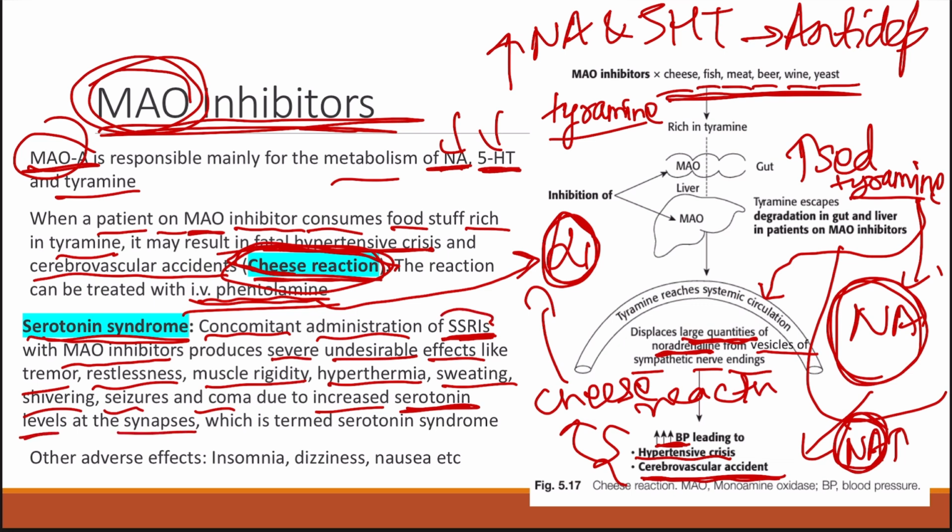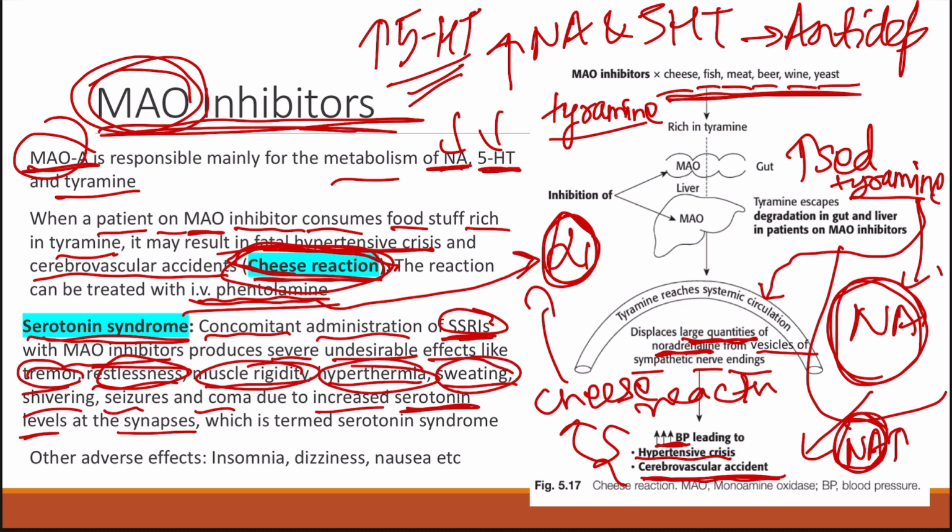Because SSRIs will prevent the reuptake of serotonin, and on the other hand, monoamine oxidase inhibitors will prevent the metabolism of serotonin, leading to an increase in the levels of serotonin in the synapse. And because of this, it will lead to restlessness, tremors, muscle rigidity, hyperthermia, sweating, which is known as serotonin syndrome.